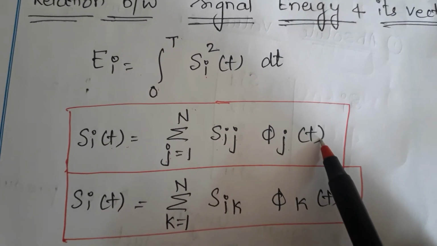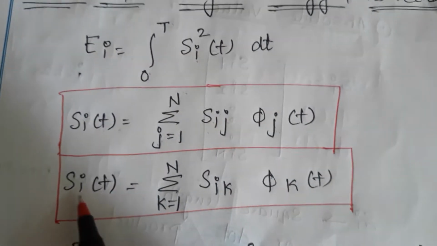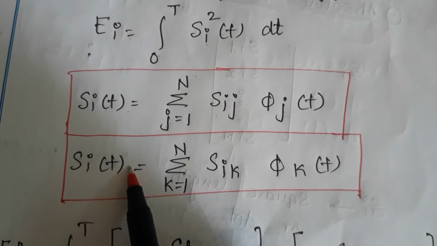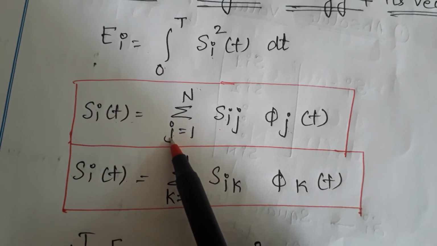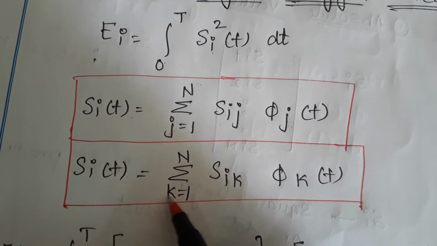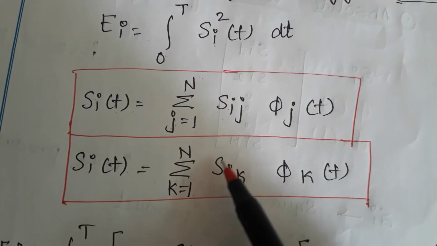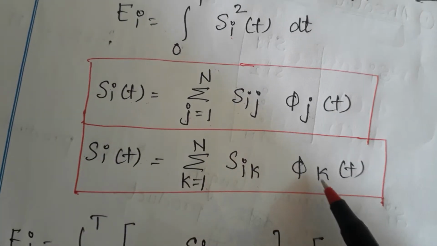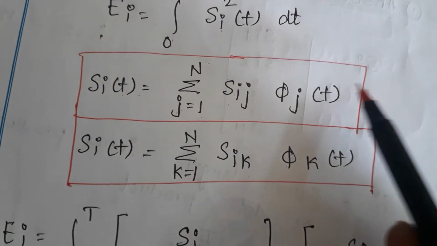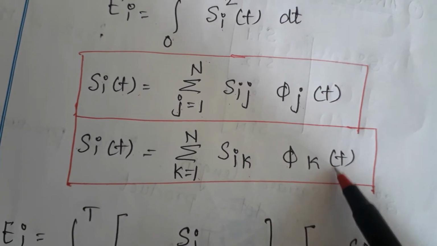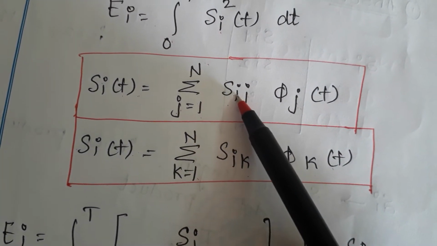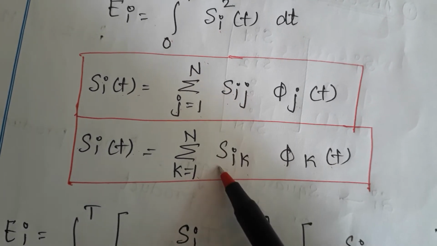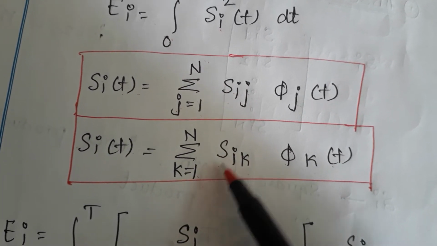Phi j of t is also the carrier. Now I can define Si in one more way, just replacing this j by k. So the sum over k from 1 to N of Sik phi k of t. Both the equations are the same. The only difference is that I have the term j here, and here I have k as a carrier.